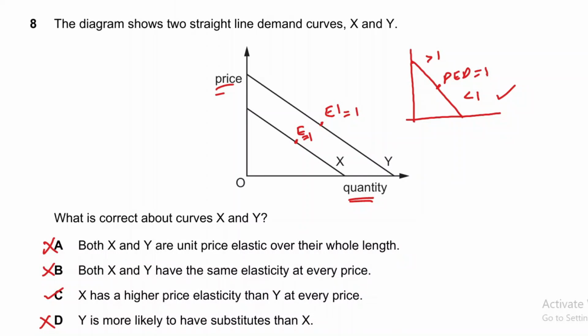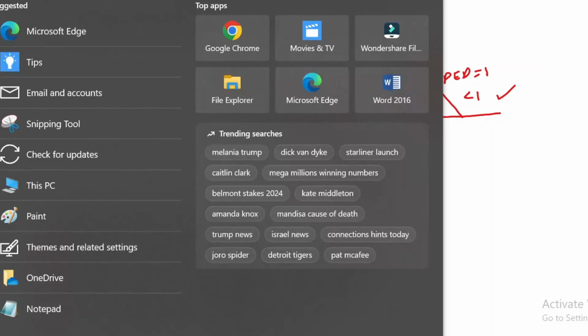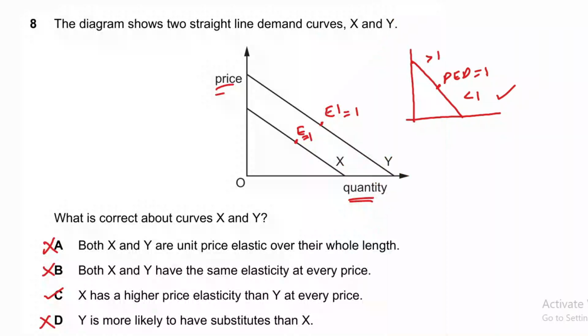Okay, so X has a higher price elasticity than Y at every price, right? So if we look into a certain price, for example, the price at this level, at this price elasticity of demand at Y is equal to 1, but at X it would be greater than 1.